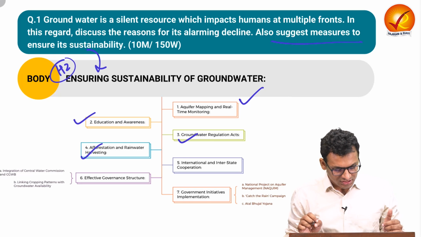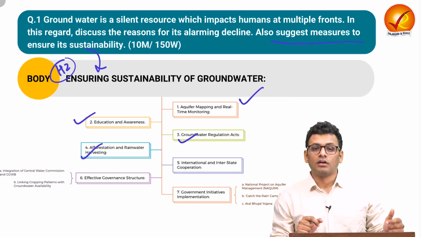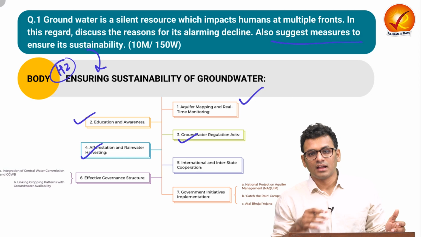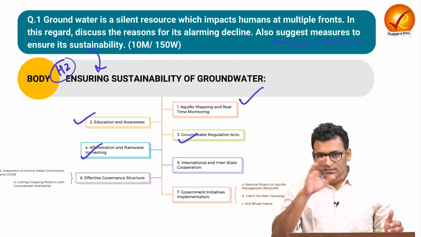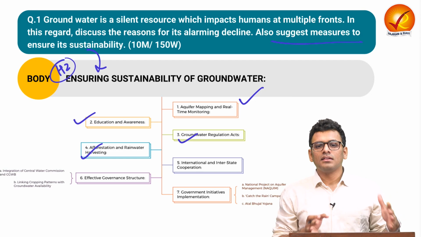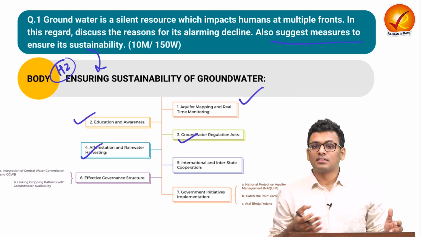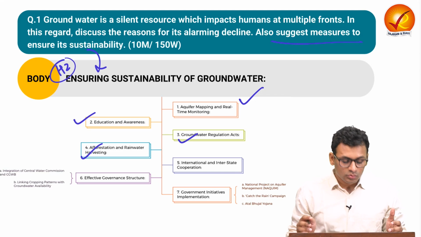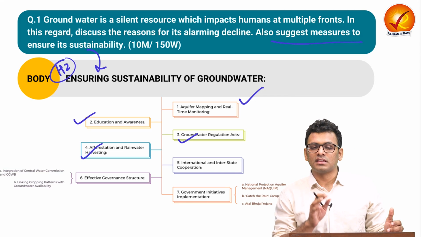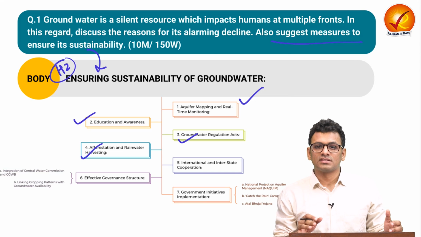Next is with respect to afforestation and rainwater harvesting. Now through afforestation, we can understand how trees and the entire ecosystem can also play a significant role in augmenting the groundwater resources. With respect to rainwater harvesting, we are directly making sure that water as a resource is utilized in an efficient manner.